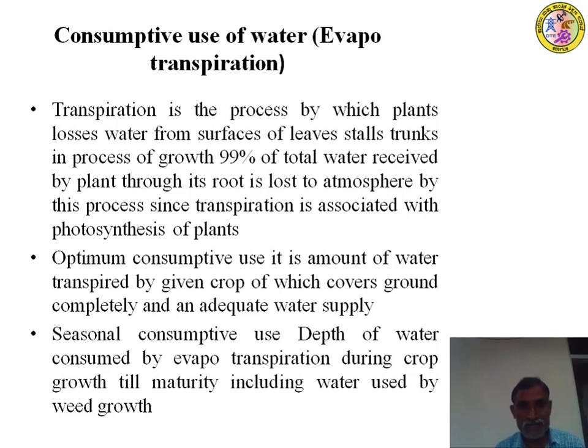Optimum consumptive use is the amount of water transpired by a given crop which covers the ground completely, with an adequate water supply.